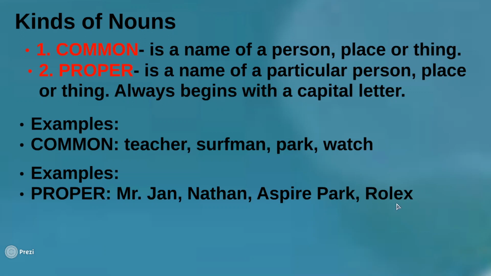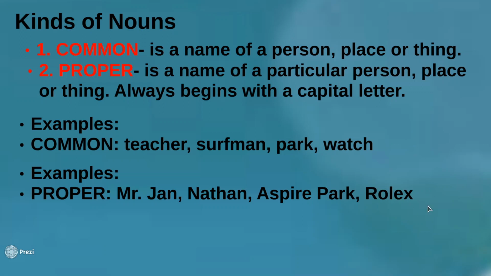And Rolex is a particular name of a watch. This is a brand name. Brands of things are actually considered proper names, like Google, Apple, Samsung, something like that. Toyota, Kia for cars, okay? Lamborghini for cars. We can name them, we can use them particularly.